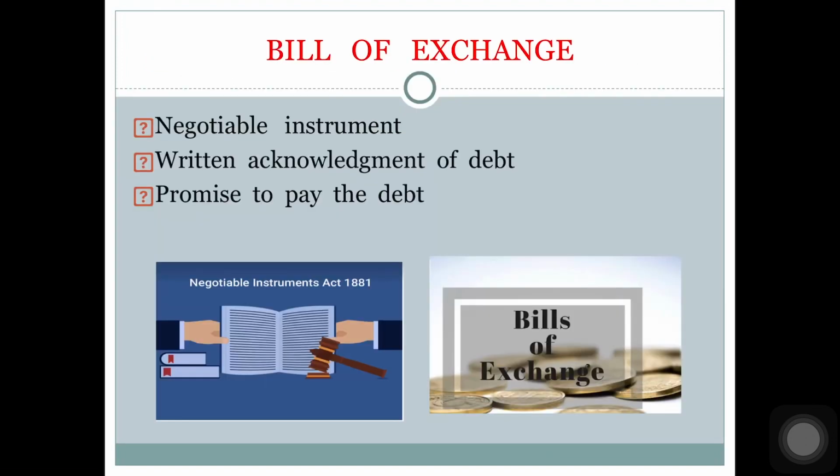So let us see what is a bill of exchange. Bill of exchange is a negotiable instrument. The Negotiable Instruments Act 1881 says that negotiable instrument means promissory note, bill of exchange or cheque payable either to order or bearer. A bill of exchange is a written acknowledgement of debt and also a promise to pay the debt according to the terms and conditions of the bill.